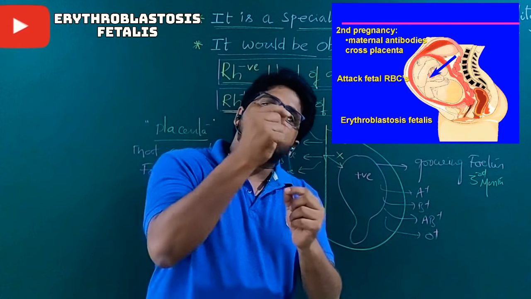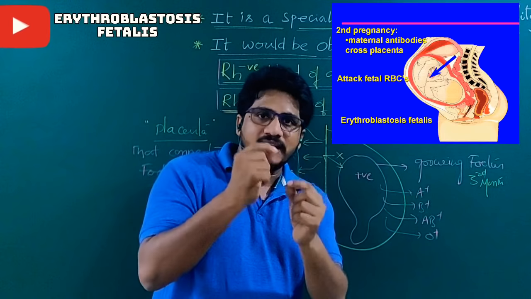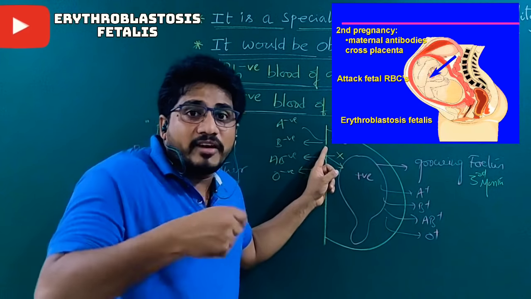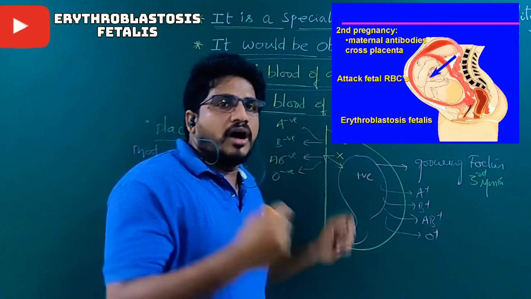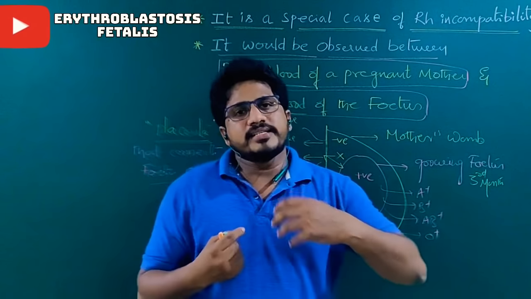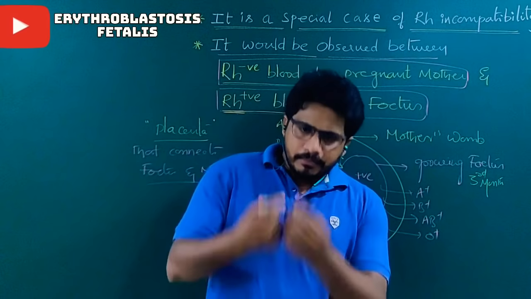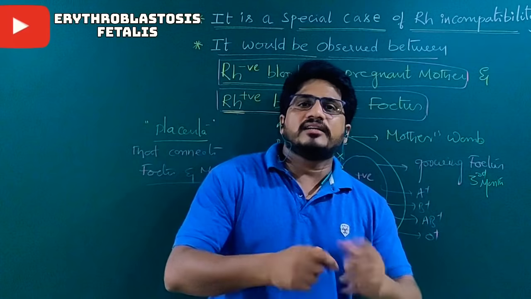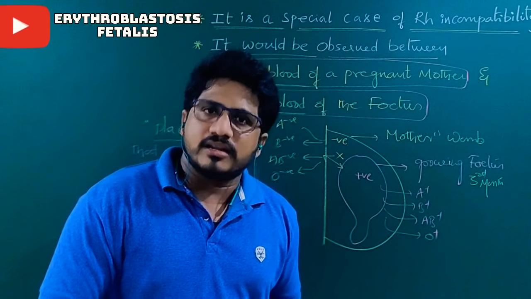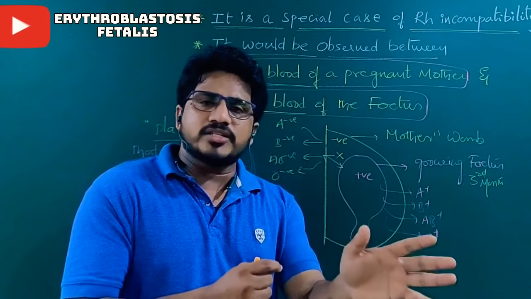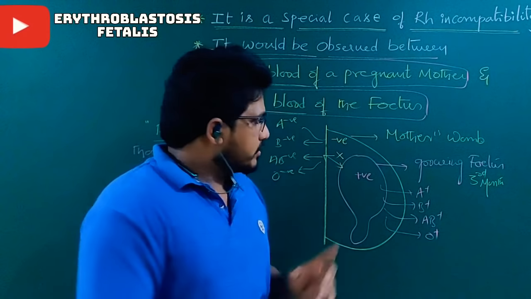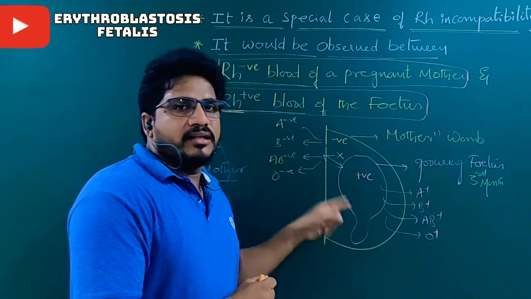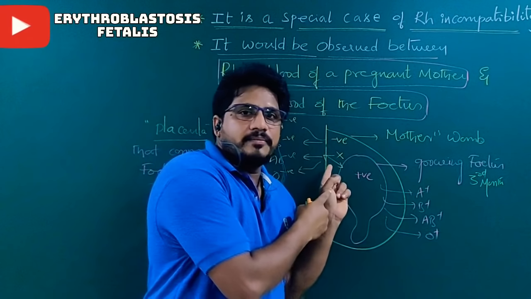Then on the RBC, Rh antigens will be there. So these antibodies, just like our vaccine, will go. How? Do we take the vaccine before the disease or after the disease? Before the disease. Then antibodies will develop. If the disease comes, they will act so that the disease will not be symptomatic or fatal. Fatal means it leads to death or any dangerous condition. Just like that, antibodies are developing inside the mother.